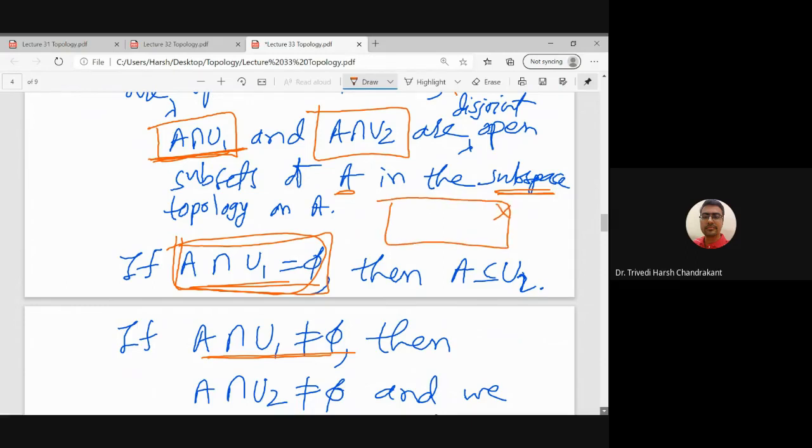I have X, which is divided into U1 and U2, and if I know that A intersection U1 is the null set and A is a subset of X, then A is obviously contained in U2, right? Because U1 union U2 is X and A is a subset of X. So in this case, it is clear that if A intersection U1 is the null set, then A belongs to U2.